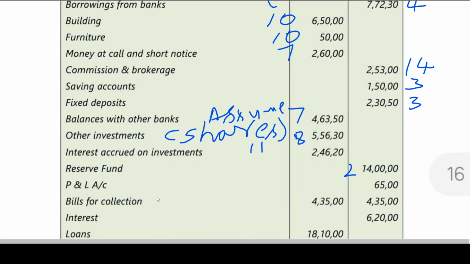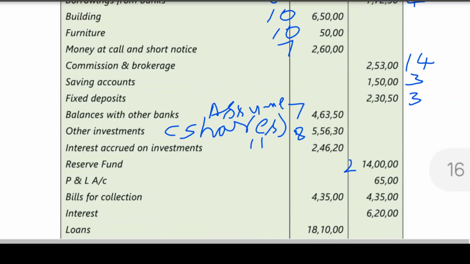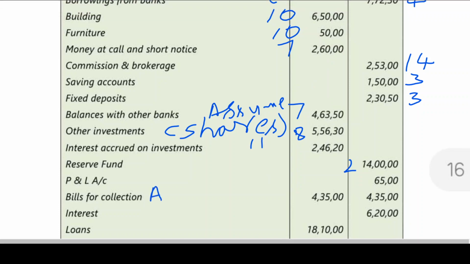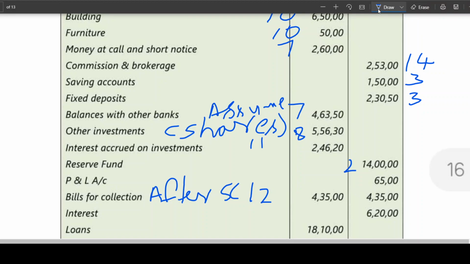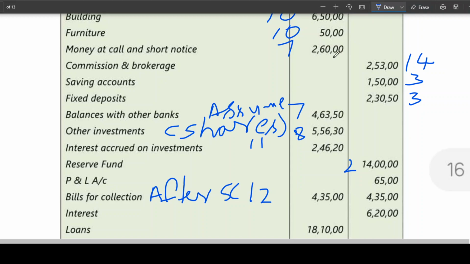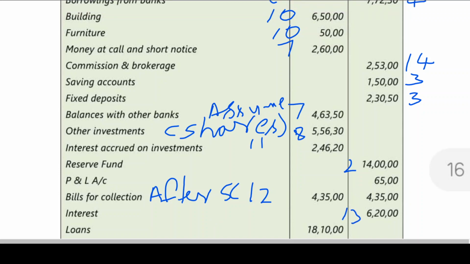Bills for collection will appear as an outside balance sheet item. Bills for collection will appear after schedule 12. Then next, that is bills sent for collection. Next, interest. Interest will go to, come on, tell me, statement of P&L account, schedule 13.